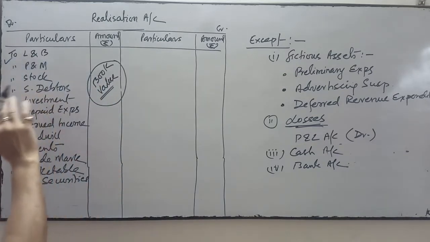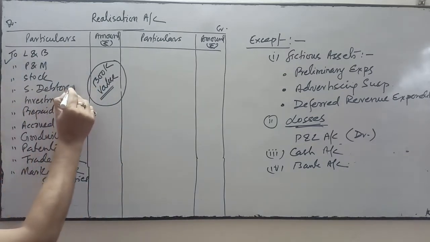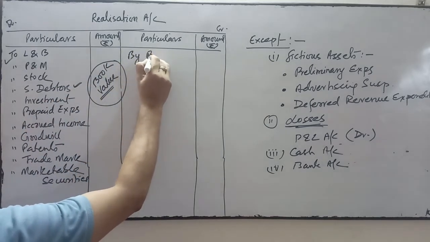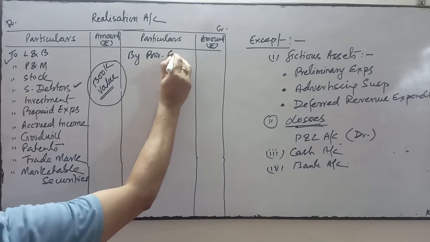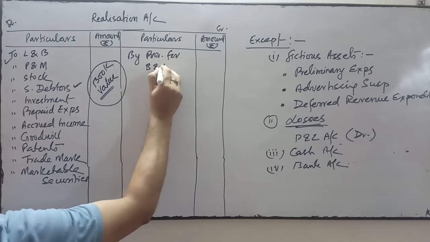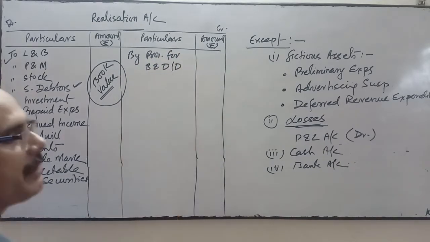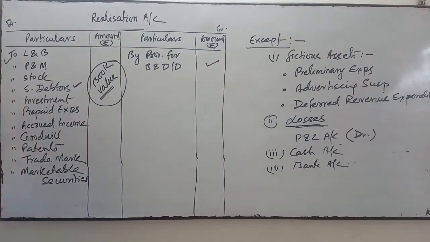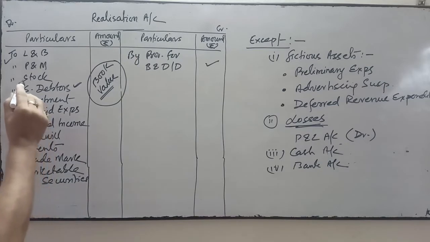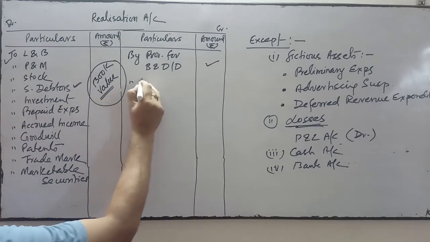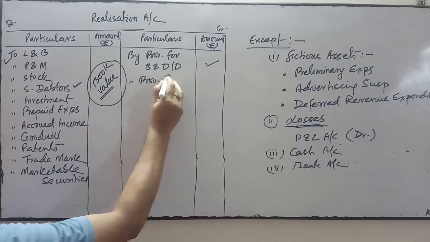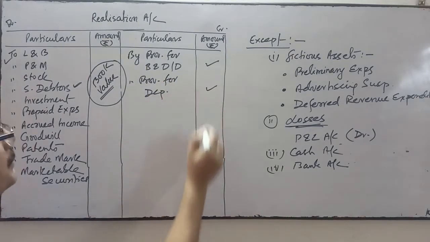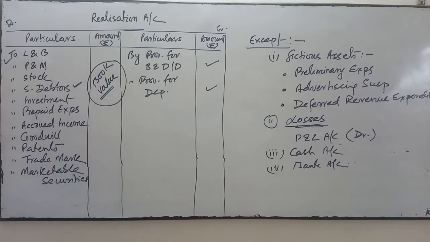Related to these assets, for instance sundry debtors, there may be a provision for bad and doubtful debts. If it is given in the balance sheet, that amount will be transferred this side. Similarly, any provision or reserve for depreciation will be transferred this side.